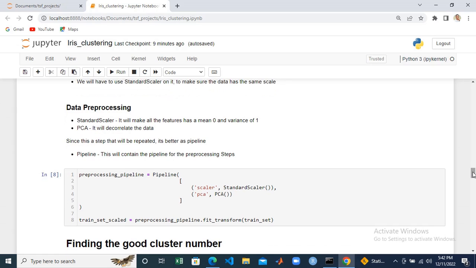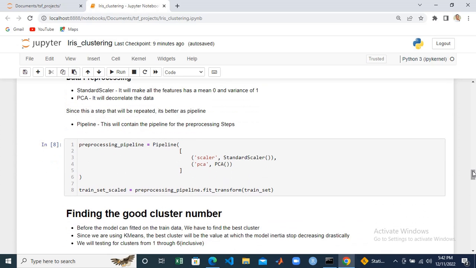So during the preprocessing stage, we are going to use StandardScaler and PCA, but since this step will be repeated for both the train set and the test set, it's better to create a pipeline that will contain these preprocessing steps, and it will perform them on both the train set and the test set. So we use Pipeline from scikit-learn. The first step in the pipeline is to scale the data using StandardScaler, and the second step is to decorrelate the data using PCA. So we fitted the preprocessing pipeline on the train set.